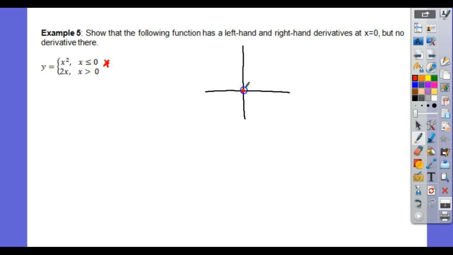That would go through 0, 0, negative 1, 1, and negative 2, 4. And then you have the other function, 2x, that would go through 0, and then go up 2 and over 1.